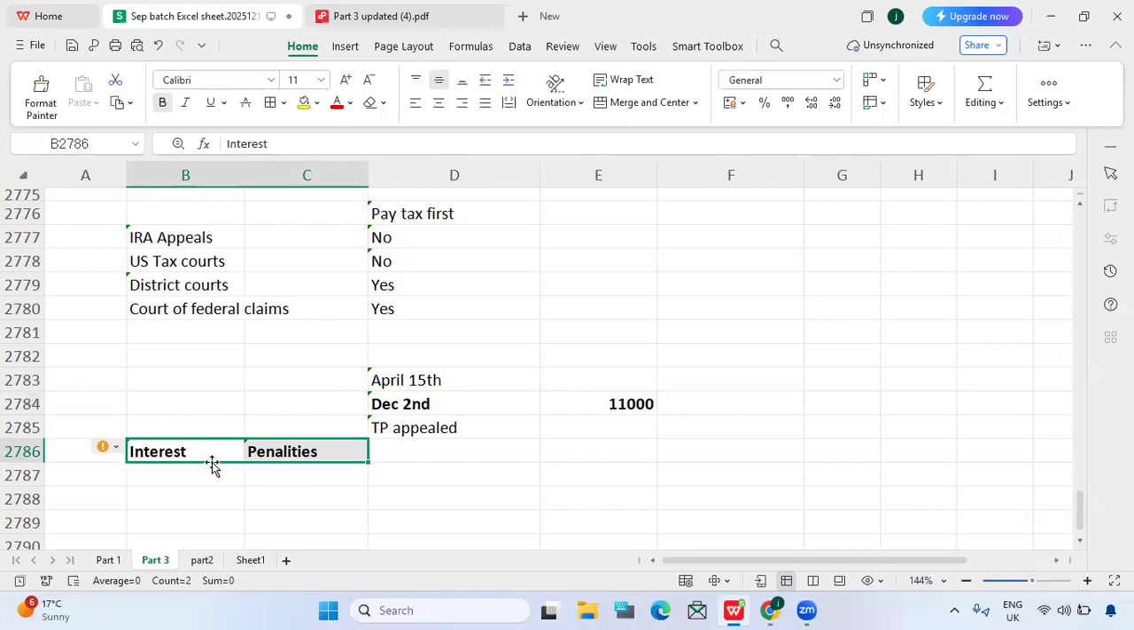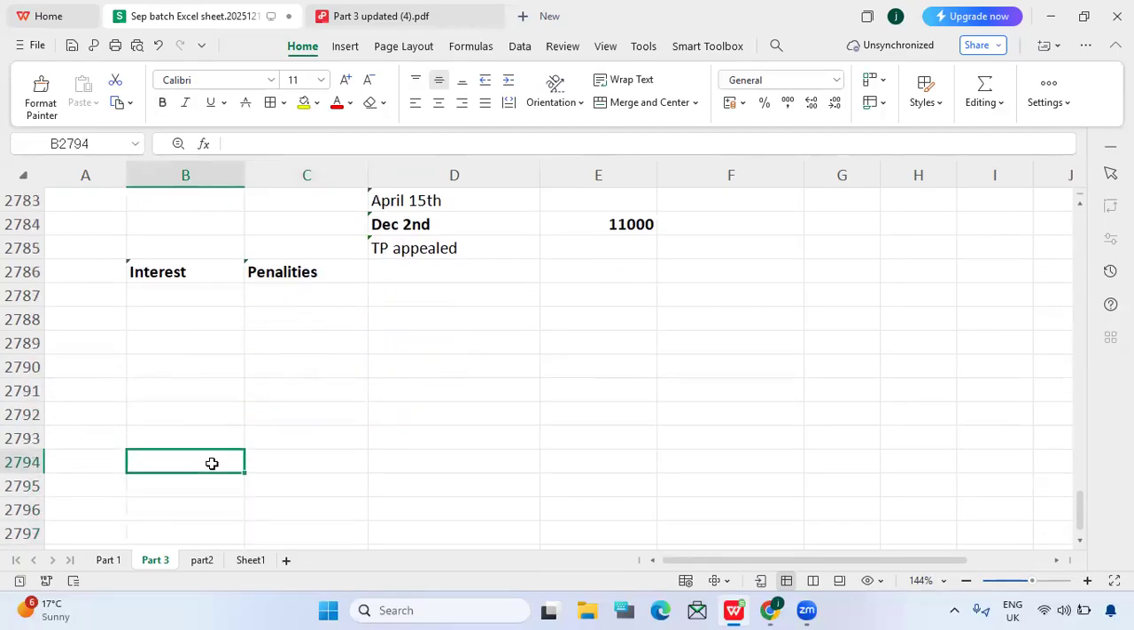Appealing a case generally will not stop any interest and penalties. They still continue to accrue until we pay the tax liability, or until we win in the appeal and receive a no change in audit. So here is the important key: appealing a case doesn't stop them.